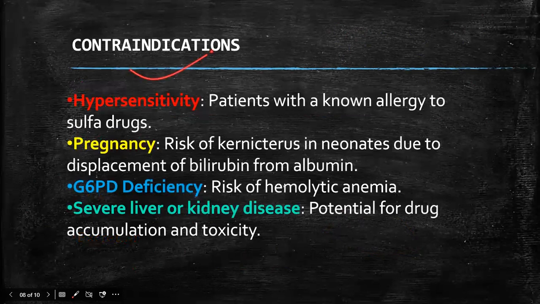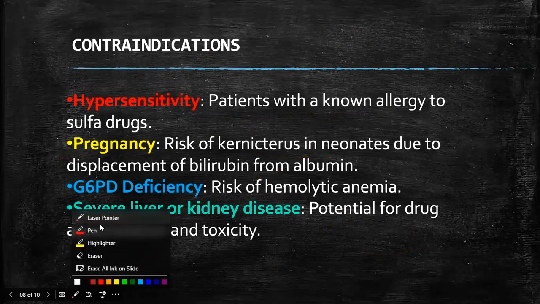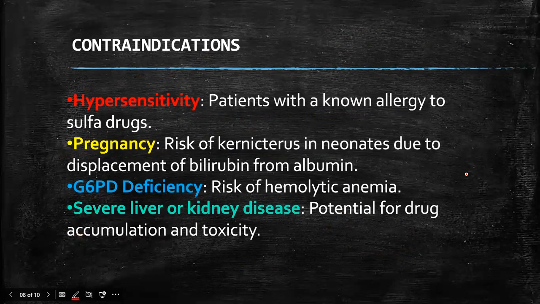Next, contraindications: hypersensitivity or allergic reaction to sulfur drugs, and pregnancy, due to the increased risk of kernicterus, meaning an increase in bilirubin levels in the neonate. That is the important thing. Here is the albumin, here are the sulfur drugs, and here is the bilirubin.